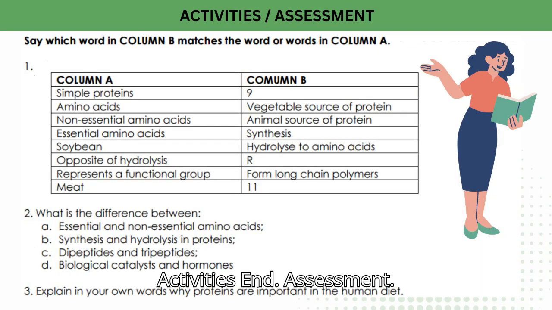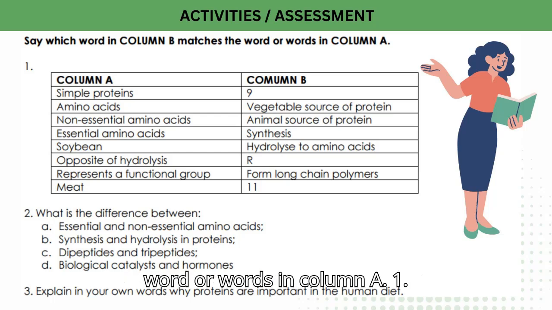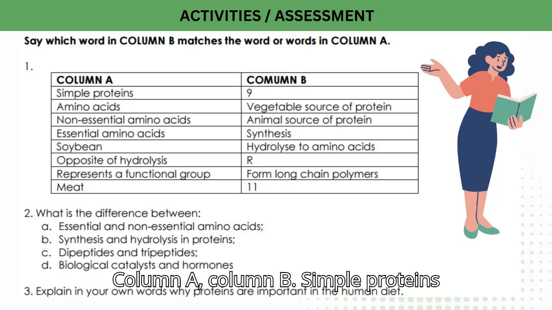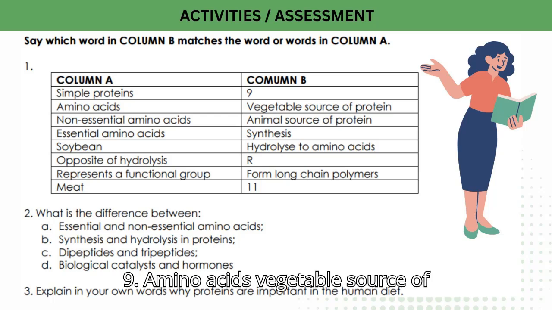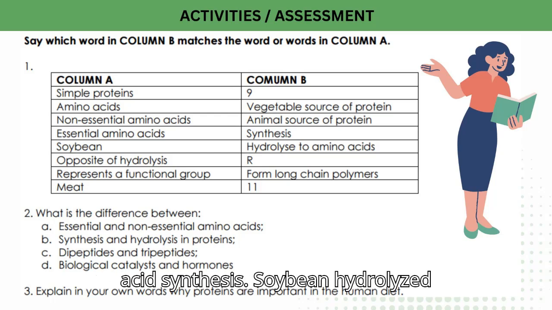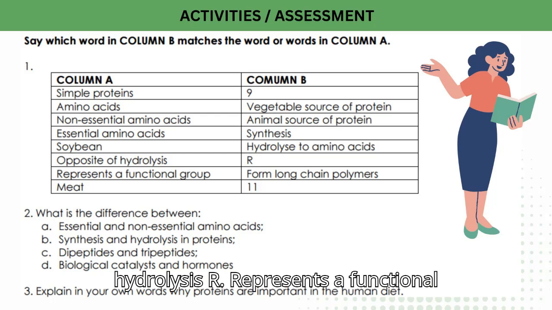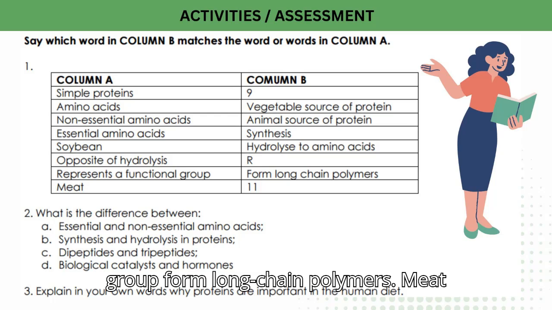Activities and assessment. Say which word in column B matches the word or words in column A. 1. Column A, column B. Simple proteins, amino acids, vegetable source of protein. Non-essential amino acids, animal source of protein. Essential amino acid, synthesis, soybean hydrolyzed to amino acids. Opposite of hydrolysis, R represents a functional group, form long chain polymers.